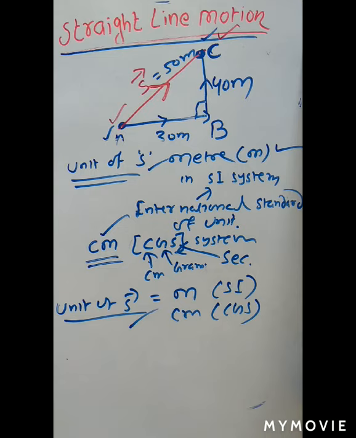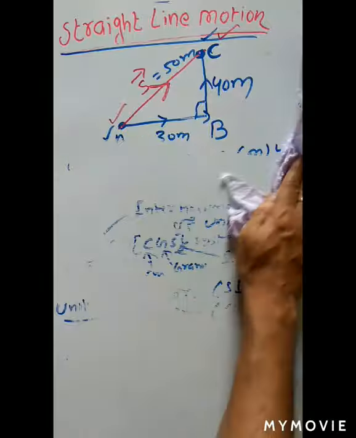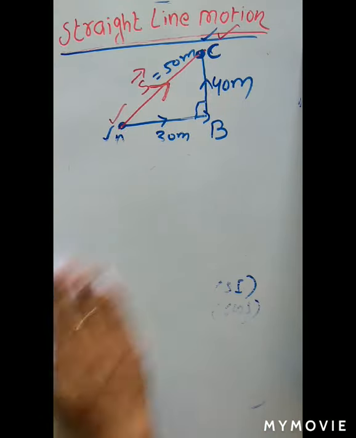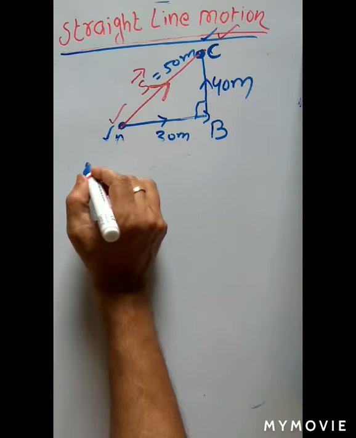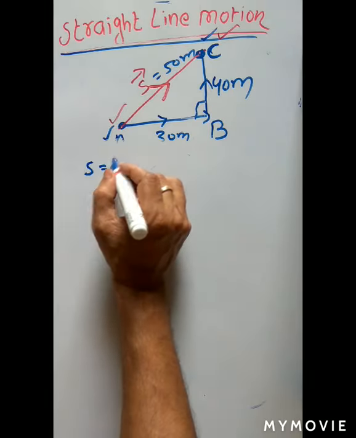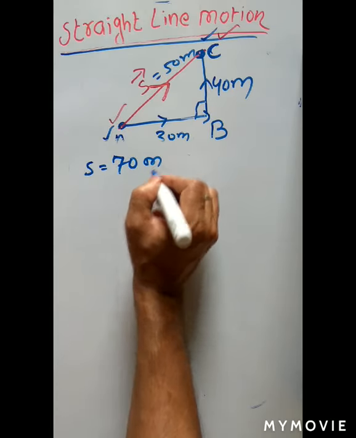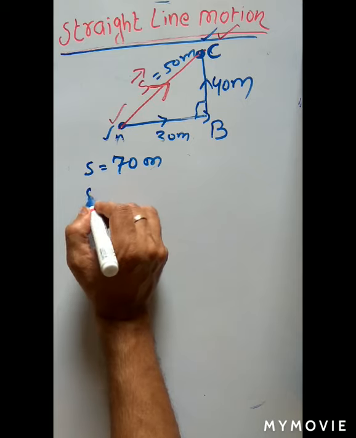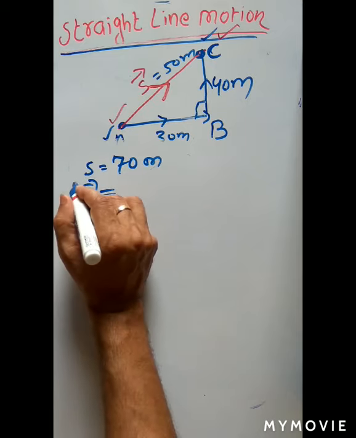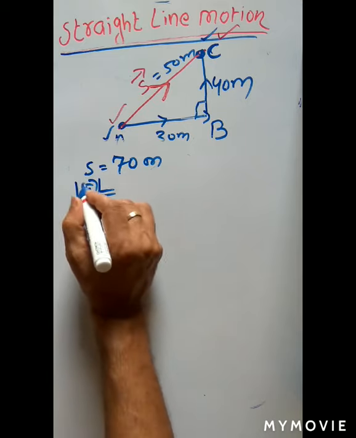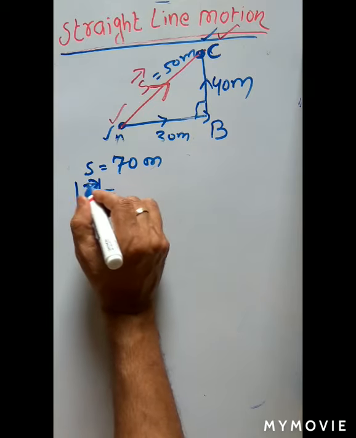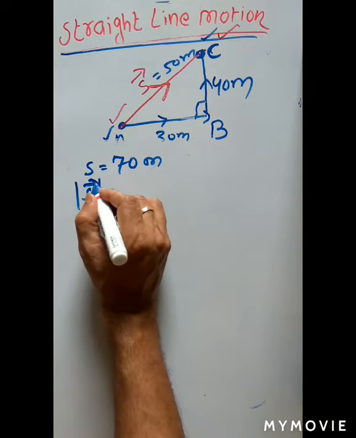Then you see from this example, what is the distance? In this example, distance is equal to 30 plus 40, 70 meter, the actual path covered by the body. And what is the displacement magnitude? If you write S with an arrowhead, it represents displacement.